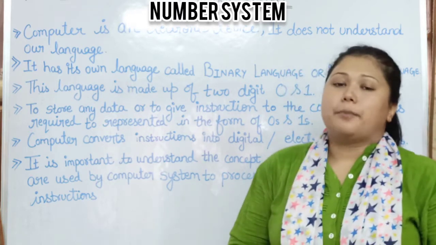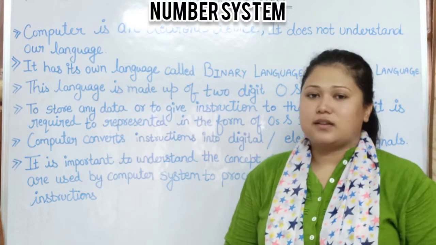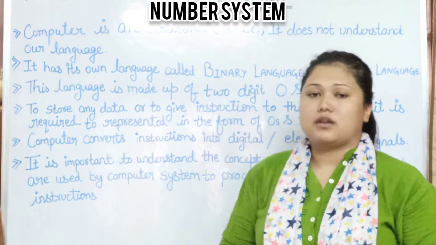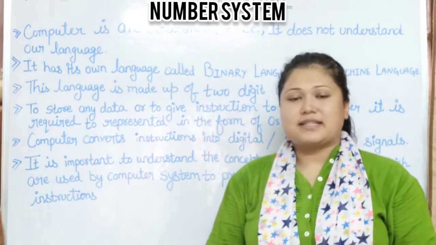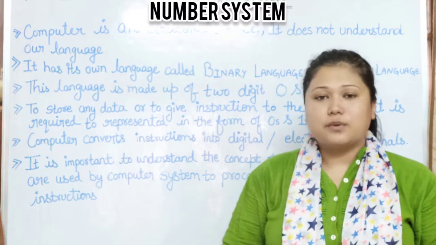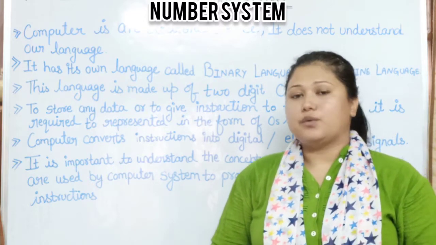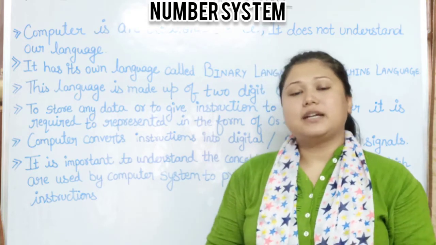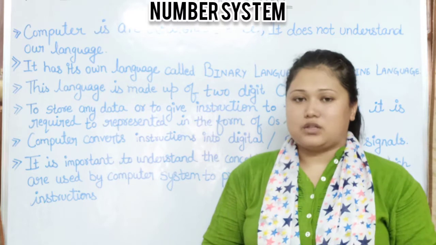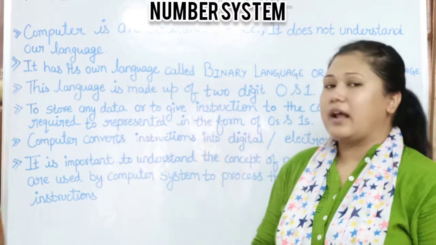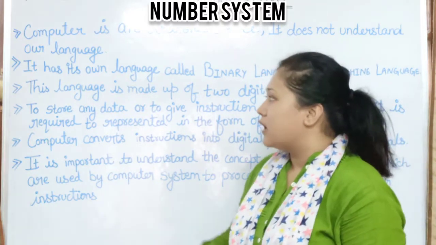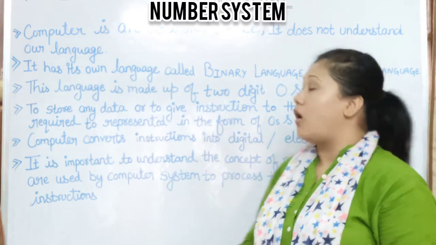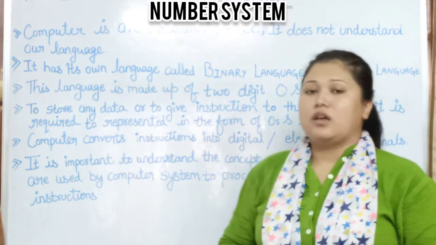As we all know, computer is an electronic device. It does not understand our language. Computer is an electronic device, that means computer works with electricity. And whatever instruction we are giving to the computer, it converts it into its own language. That is why computer has its own language, called binary language or machine language.